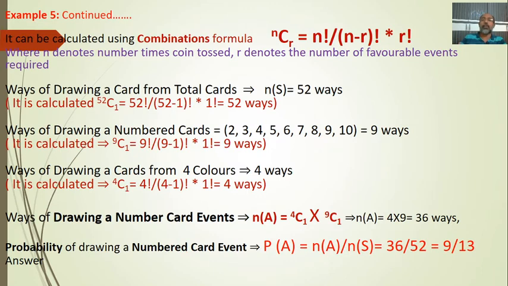Okay, now we'll go to the problem, how to solve it. It can be calculated using the combination formula. Out of permutations and combinations, we'll take the combination formula. What is the combination formula? NCR is equal to n factorial divided by n minus r factorial into r factorial, where n denotes the number of times the coin is tossed.